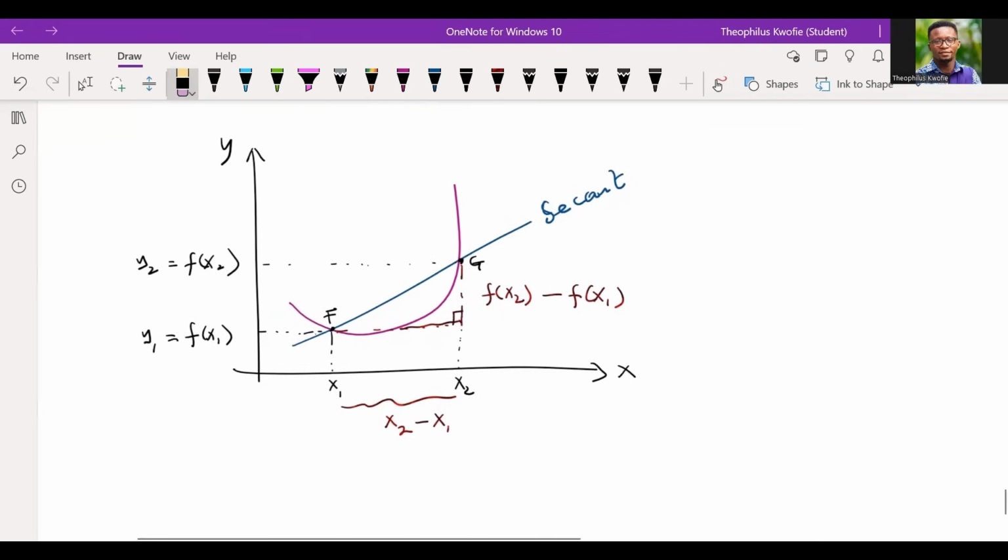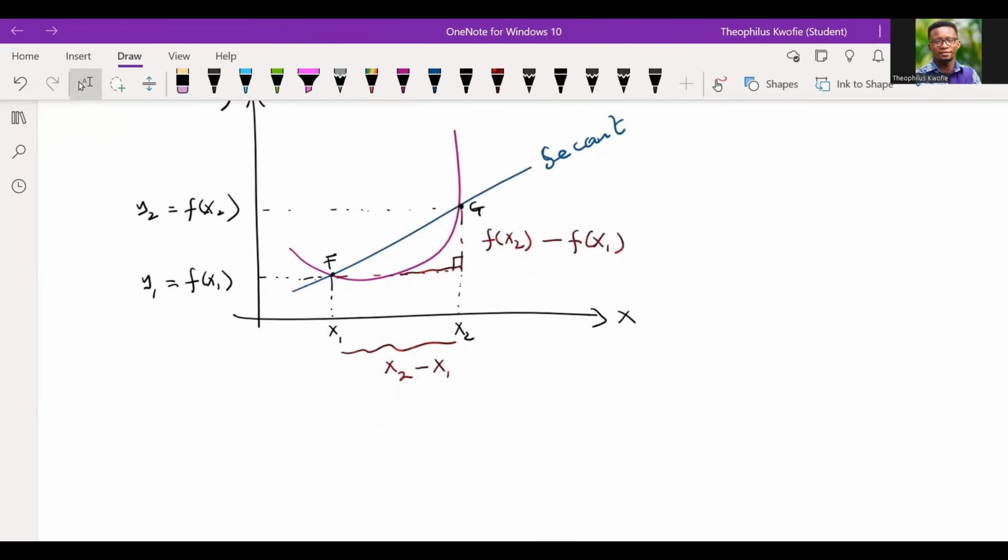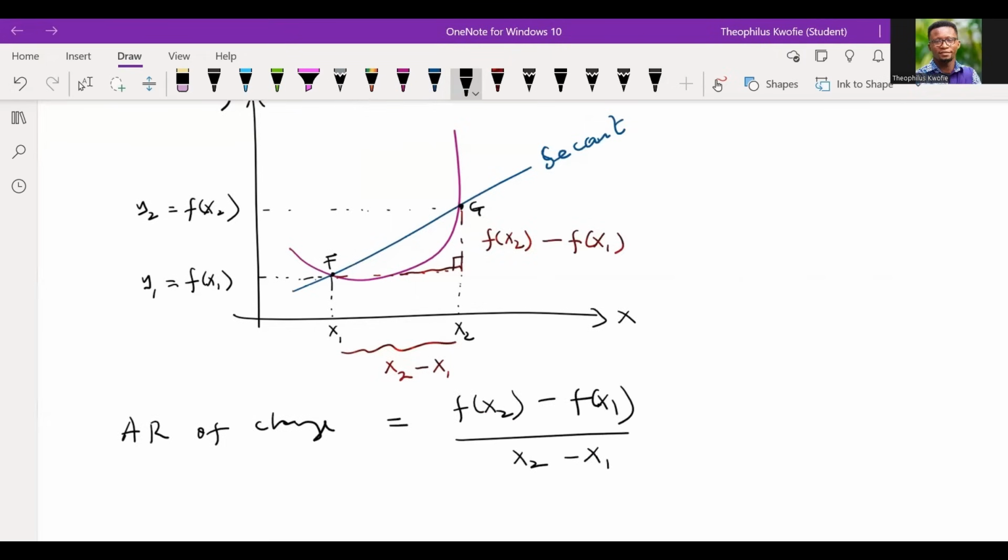So by having such a graph, we would state that the average rate of change will just be equal to what? So the average rate of change based on this graph is the change in the output, which is f of x2 minus f of x1, all divided by x2 minus x1. So please, let's take note. That's how we define the average rate of change, which is also the same as y2 minus y1 over x2 minus x1.